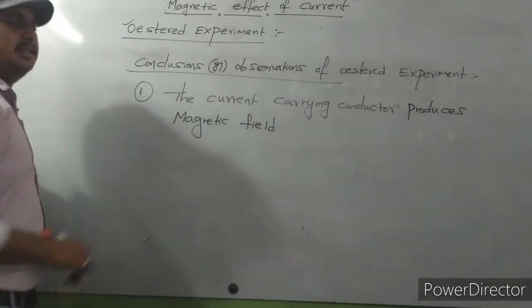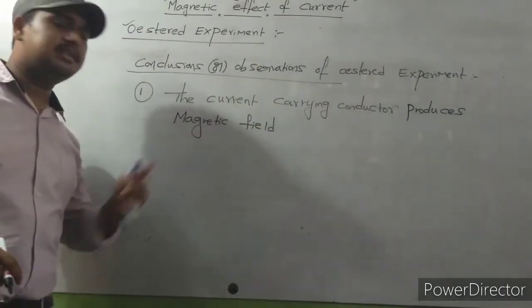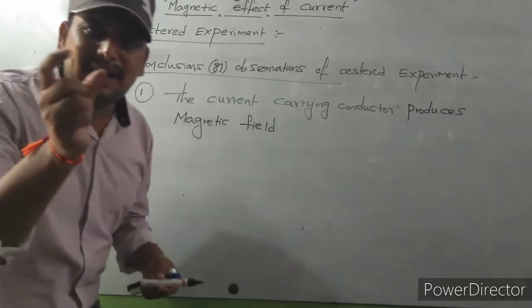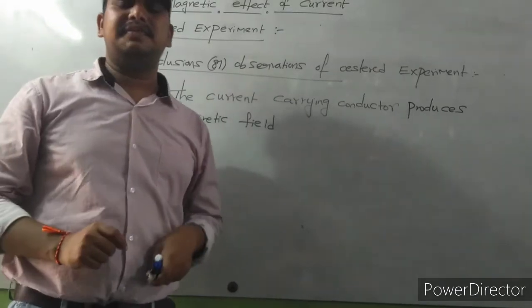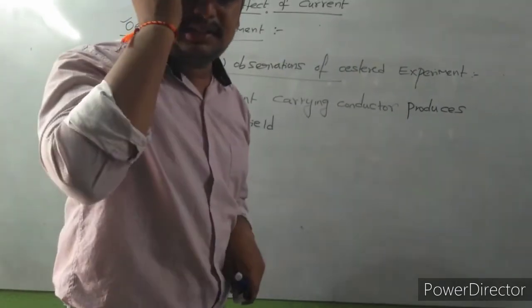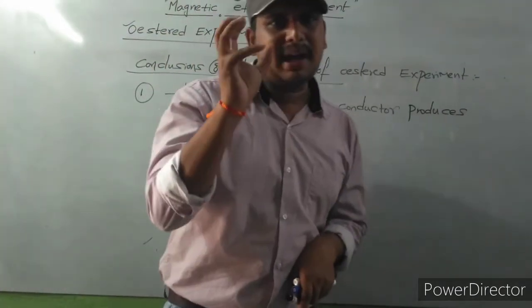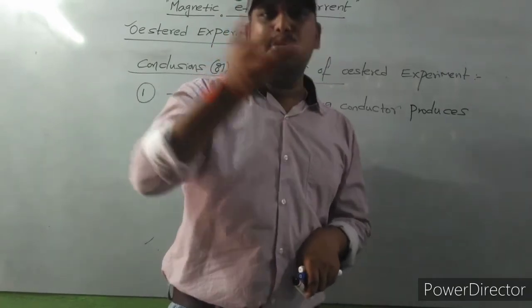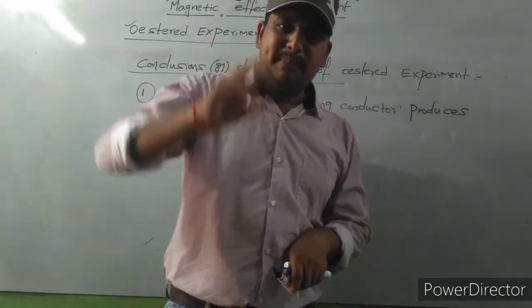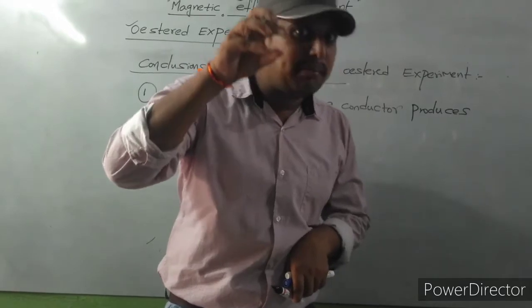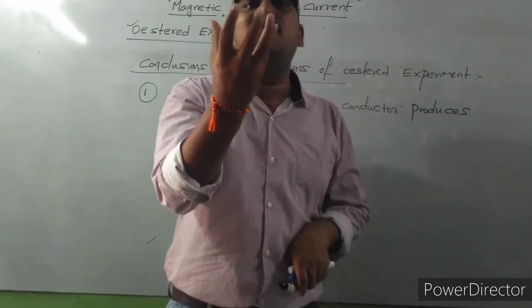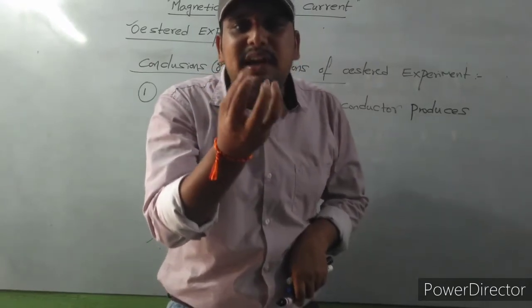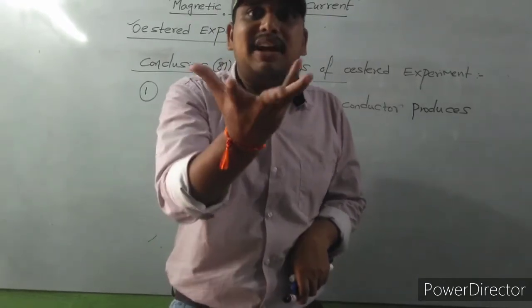So how did he conclude this? Because here the magnetic needle is deflected. Please imagine, if any magnetic material is deflected, it is due to a magnet only, because a magnet produces magnetic field lines. Every magnet produces magnetic field lines, and those field lines are responsible for deflection.